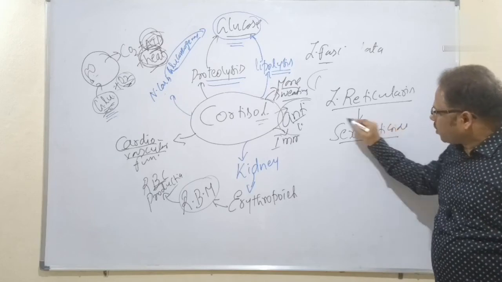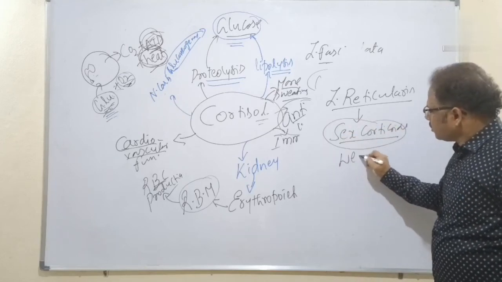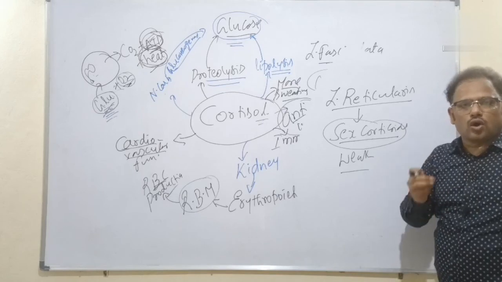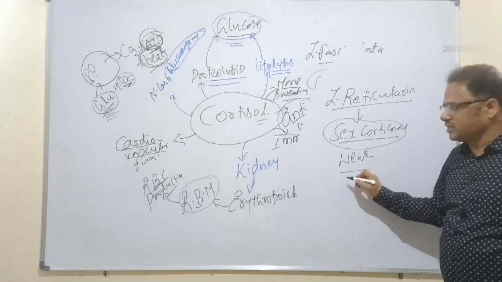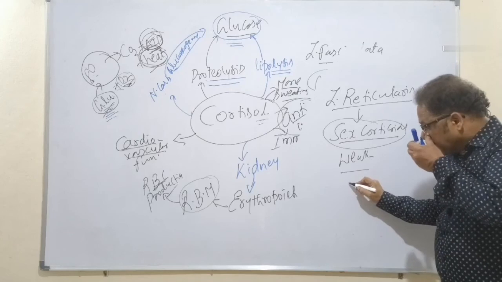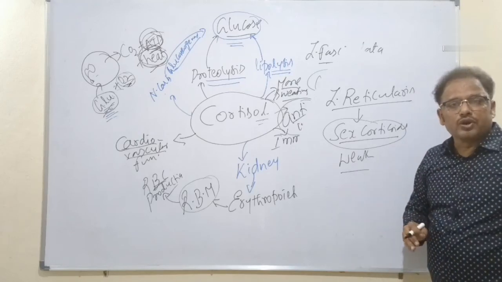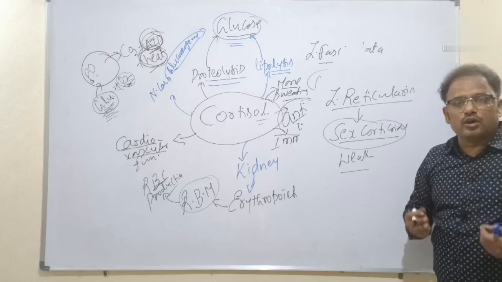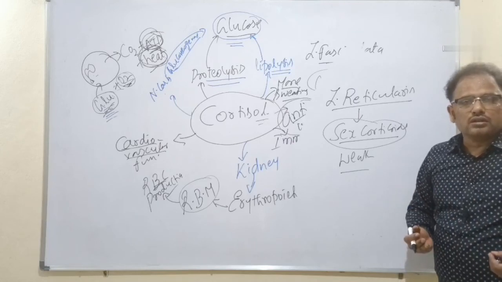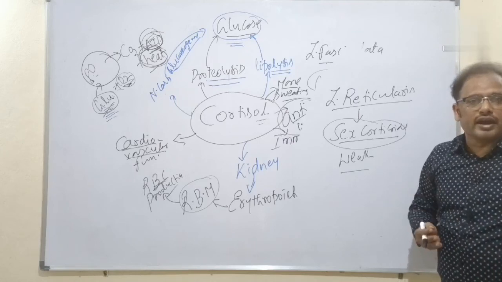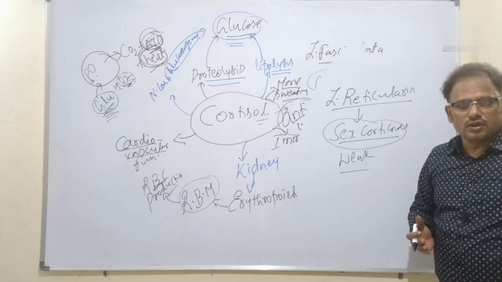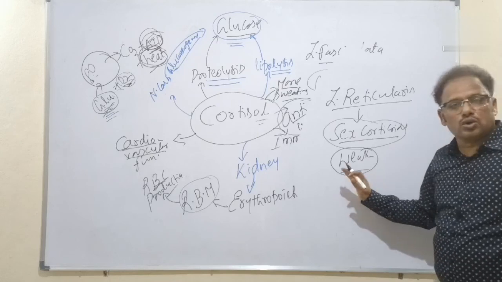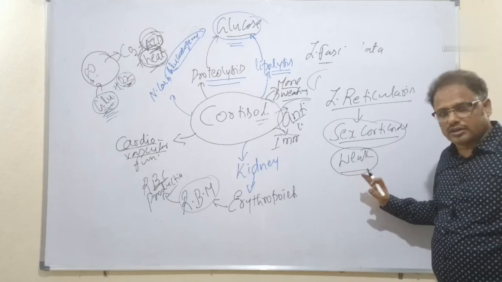But these sex corticoids are very weak. They are less potent because the strong androgens and strong sex hormones are released by the gonads. The male gonad is called as testis and the female gonad is called as ovaries. They release the very strengthened sex hormones. But here, very weak sex corticoids called as which one? Androgens and estrogens are released here.